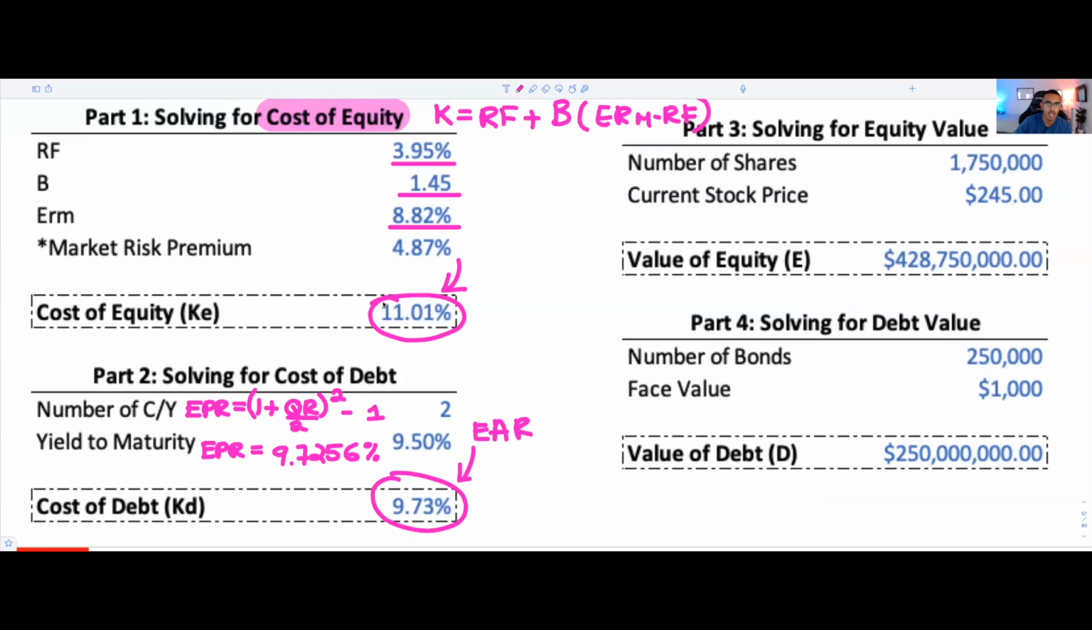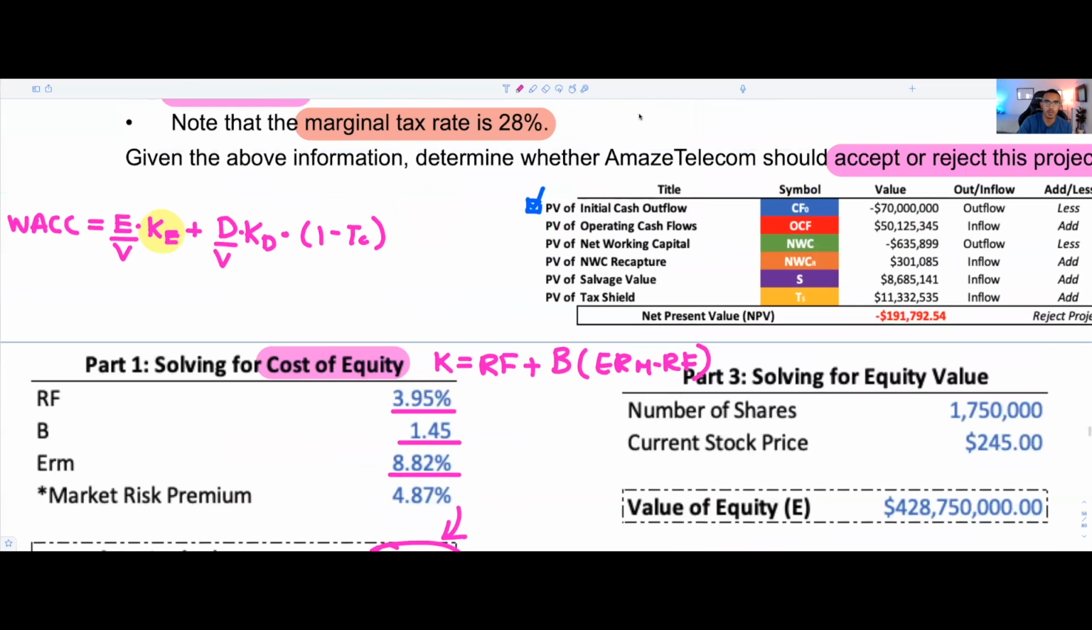Hopefully that gives you some context. So with that, you're able to find your cost of debt. Now we're smiling. This is getting easy. Now what we need to do is find our equity value and our debt value. This is a walk in the park. Our equity value and our debt value are going to be pretty simple.